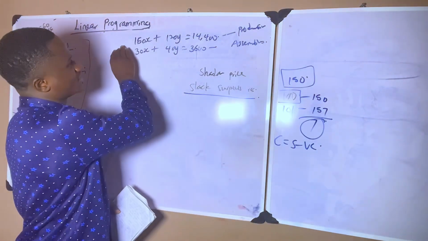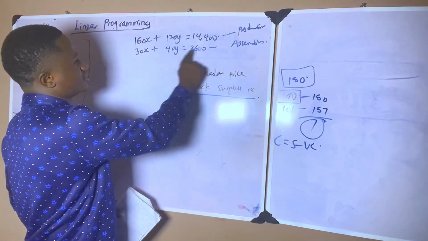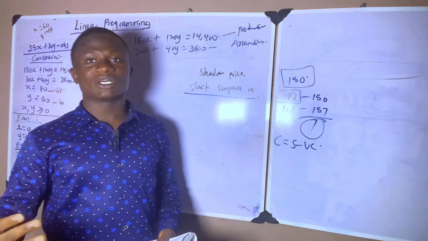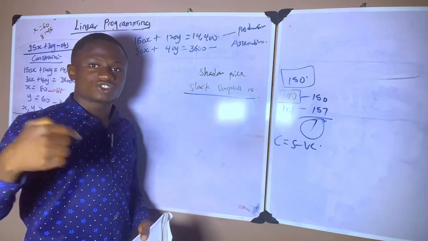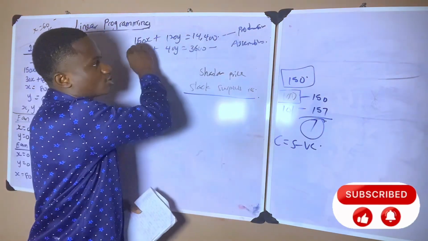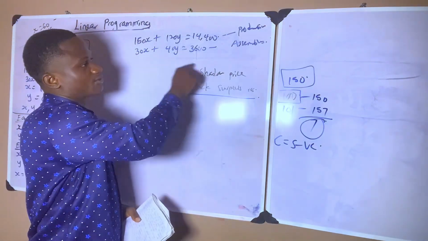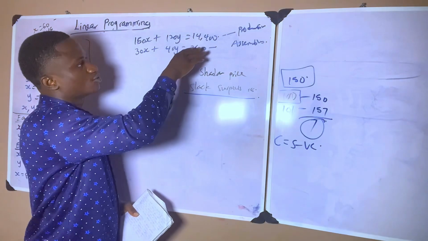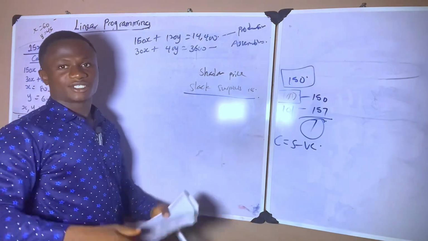Don't forget that this is equation 1 from the question we solved earlier, and this is equation 2. If you watch that first video, you'll realize that equation 1 is the constraint we have in the production department, and we got equation 2 from the constraint in the assembly department. So let's go. We are going to solve this part B using these two. Let's see how we go about that.